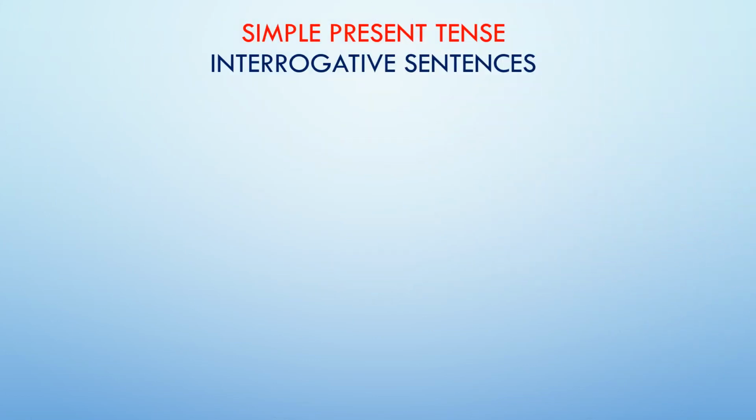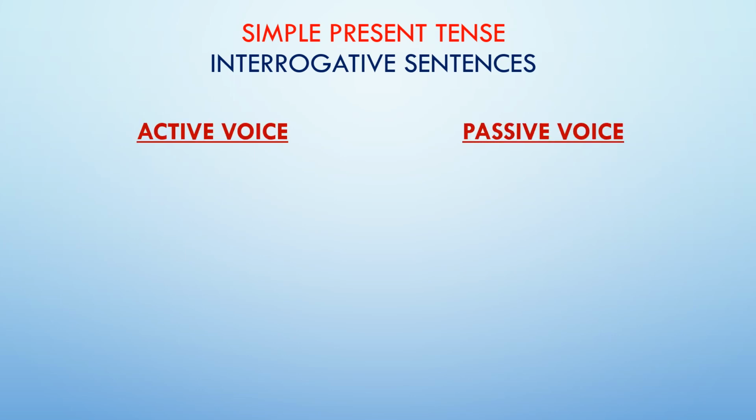We will study interrogative sentences in simple present tense. The first sentence, do you copy the sentences from the blackboard? Now children, remember, interrogative sentences, when you change them to passive voice, remain interrogative compulsorily. So when you finish your answer, at the end you have to put the interrogation mark. If you don't put that interrogation mark, you will not get the marks. That you have to remember.